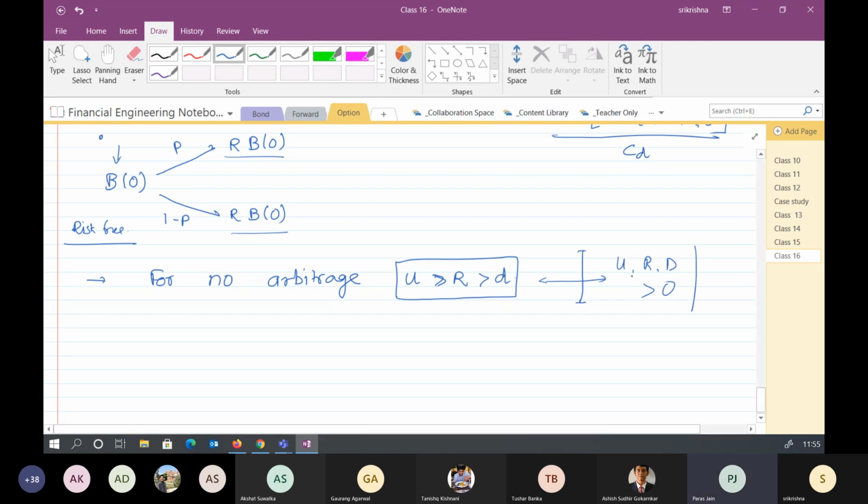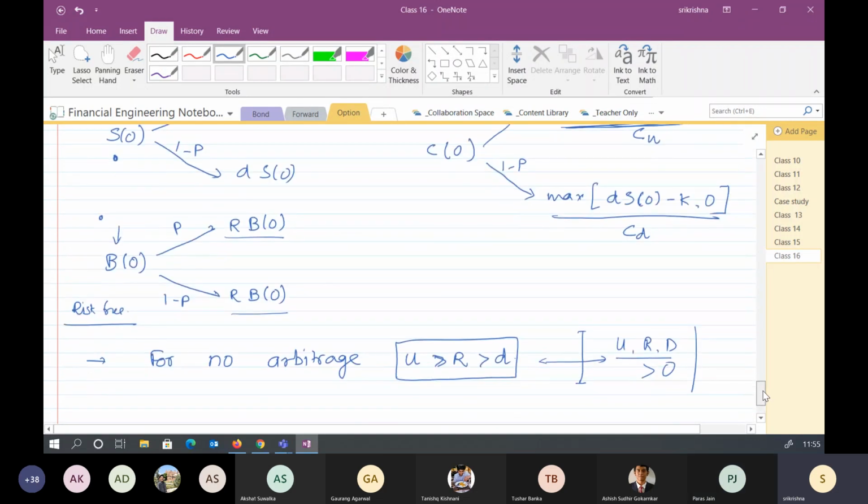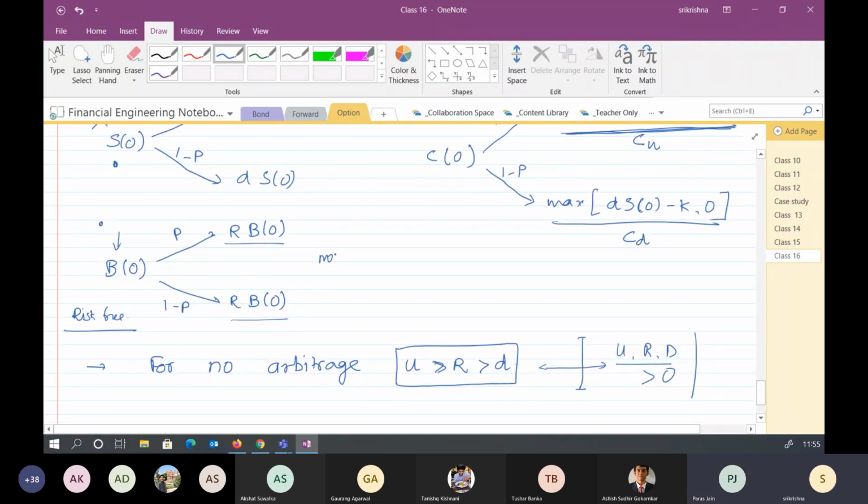So what is this B0 then? I'm talking about a unit of money. If I take 1 rupee here, at the end of one period I will have R rupees. It's not short selling.